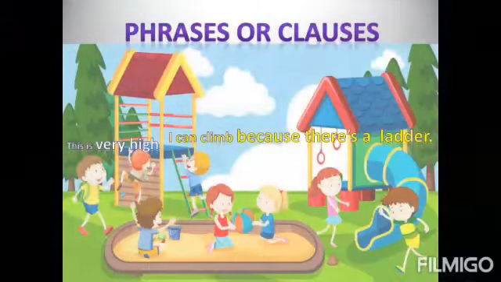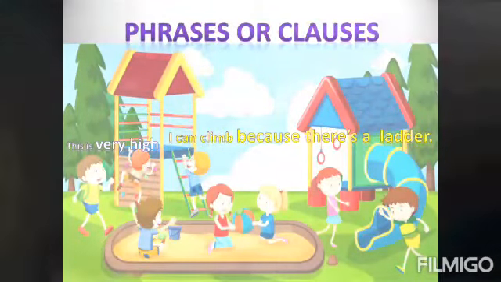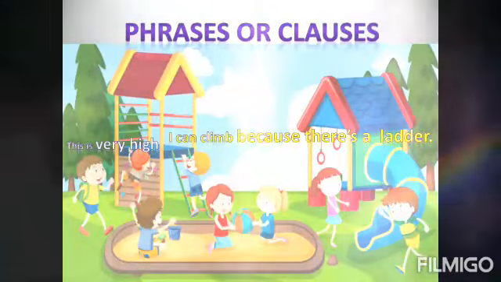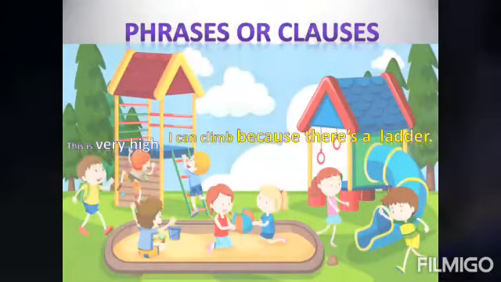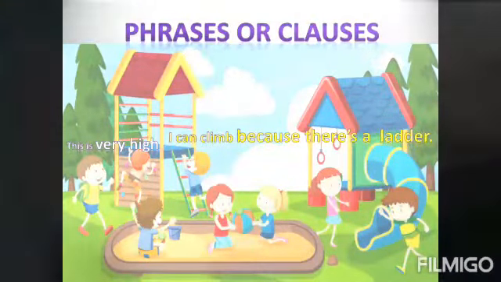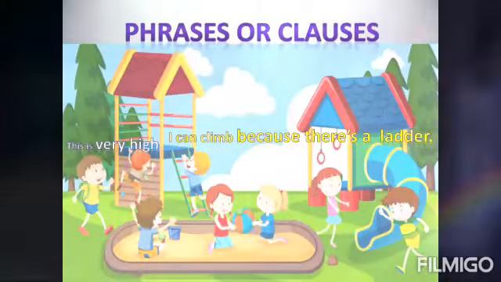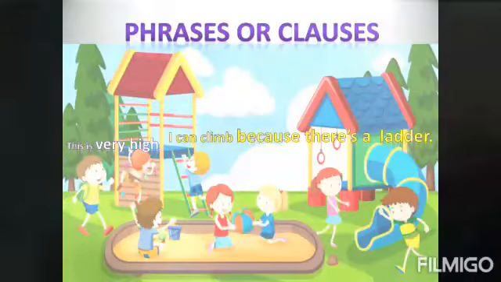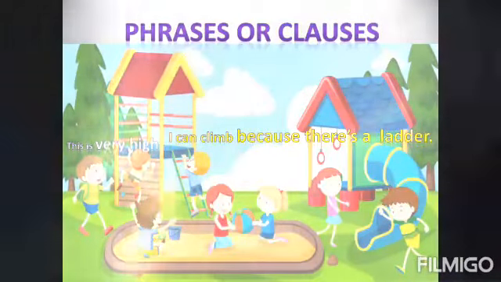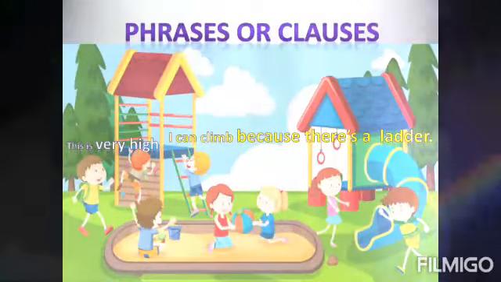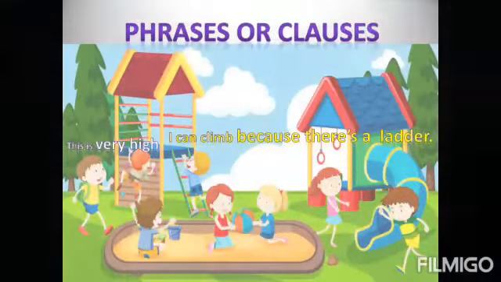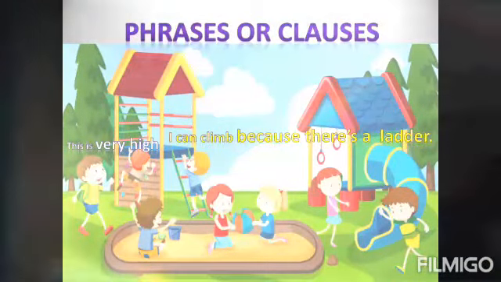I can climb because there's a ladder. Because there's a ladder. Is it a clause or a phrase? Yes, it's a clause. Why do we call it a clause? Because it begins with a conjunction. It's an adverb clause.